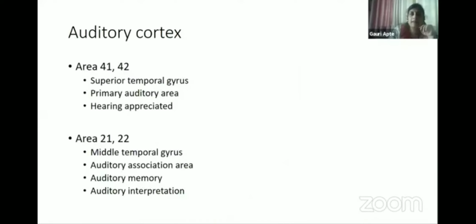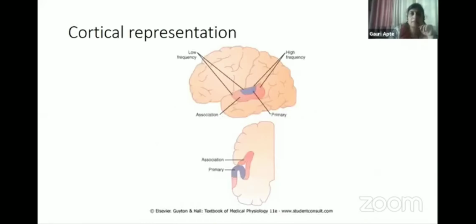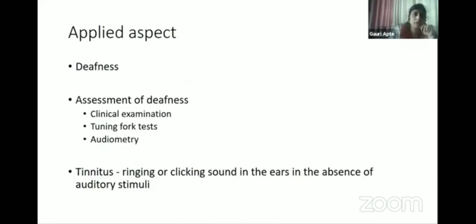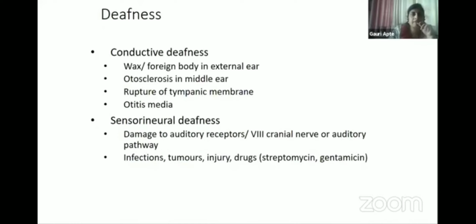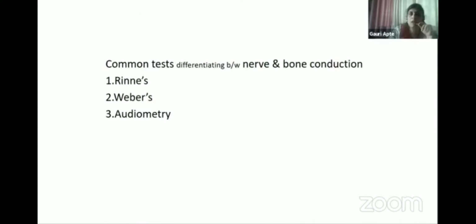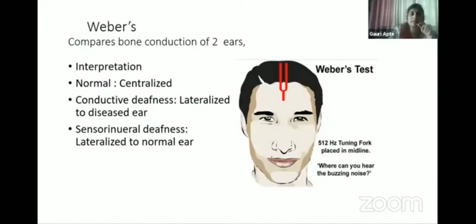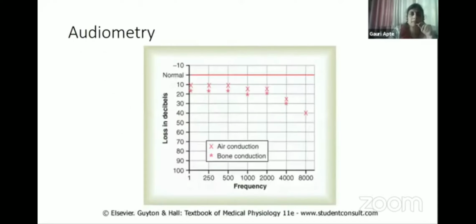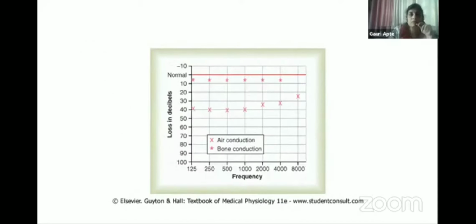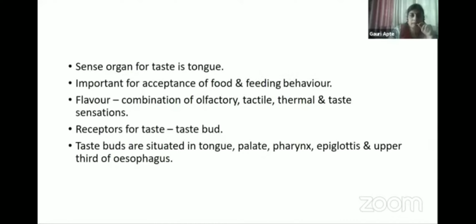Auditory pathway is much less asked as compared to the visual pathway. And the applied aspects like deafness, types of deafness, conductive and sensory neural, and its causes, you should know. And the common tests which are done to assess deafness: Rinne's test, Weber's test, and audiometry is the more sophisticated test.